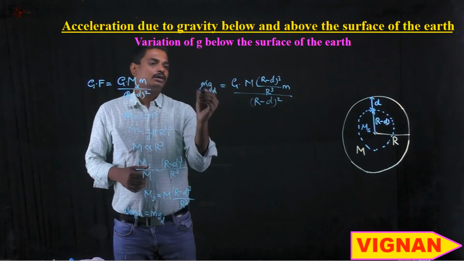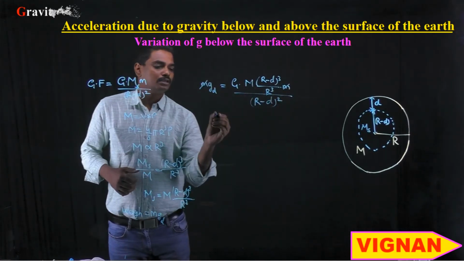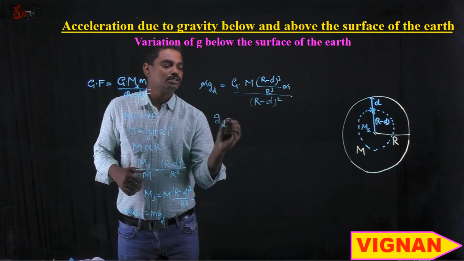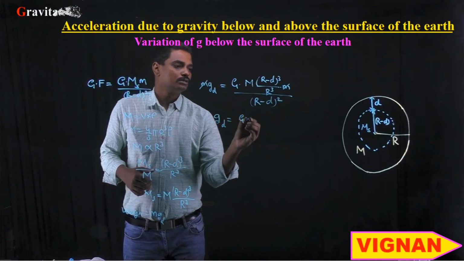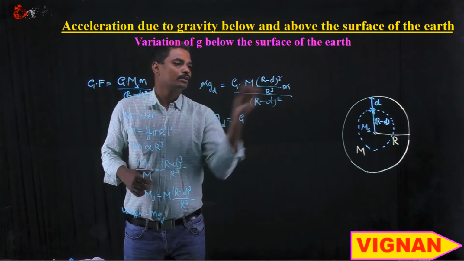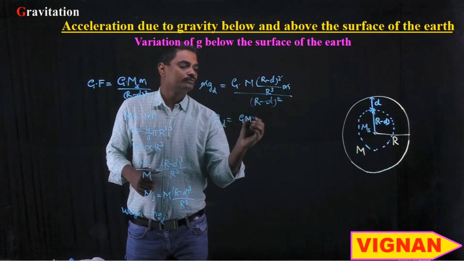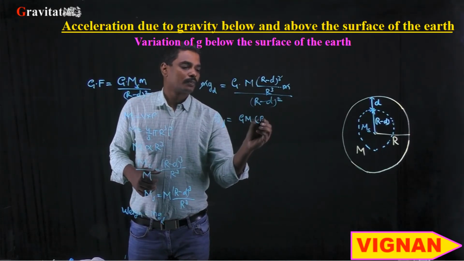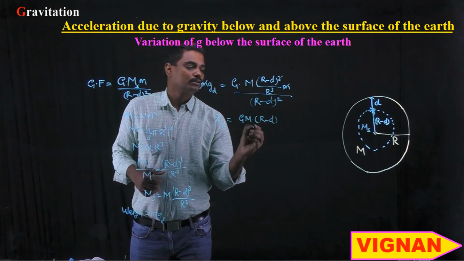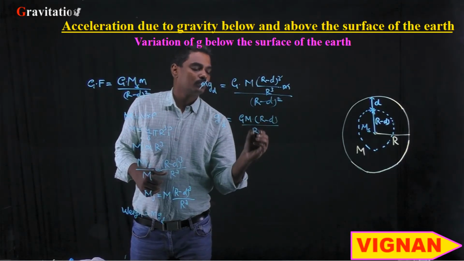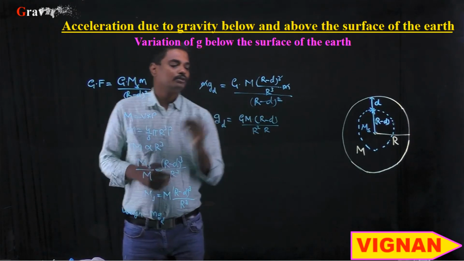Here small m gets cancelled, so g_d is equal to G, and here square and cube get cancelled, so G M into (R minus d) by R cube can be written as R square into R.